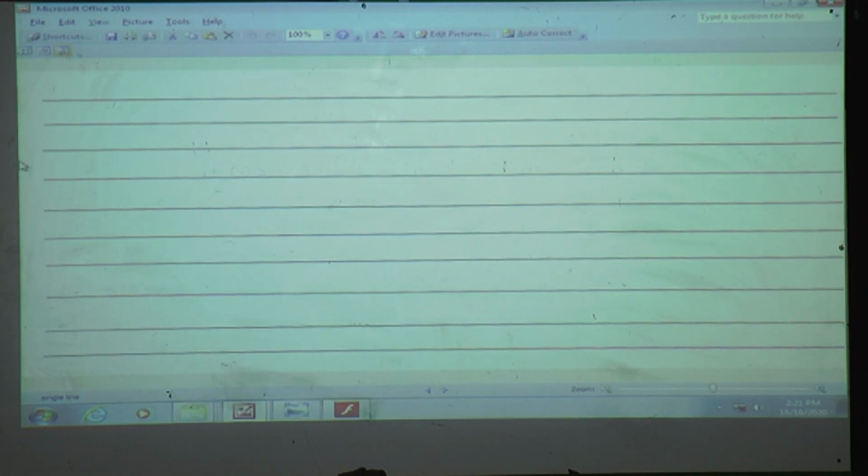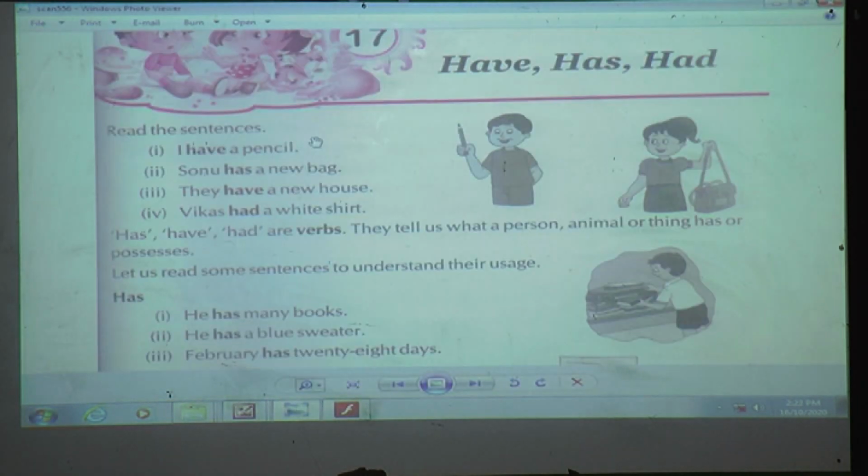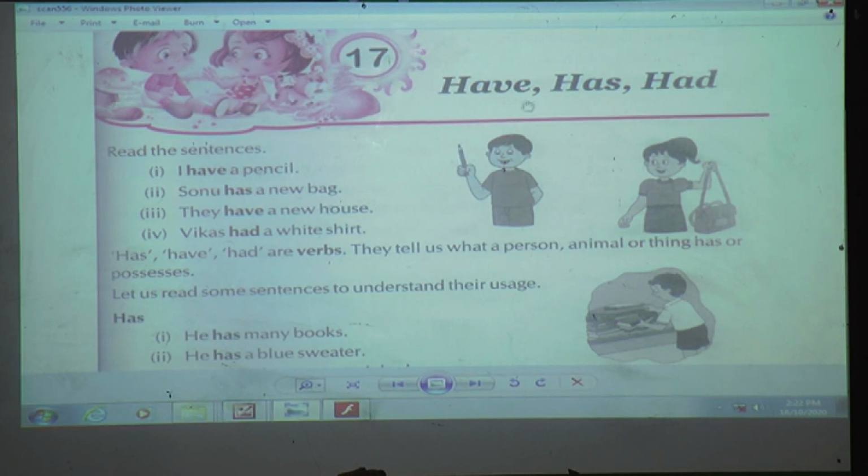So we will open lesson number 17, page number 51, have, has and had. In lesson number 16 we learned about am, is and are. I have already told you am is always used with the subject I, is is used with a singular noun or pronoun, and are is used with a plural noun and pronoun. So today we are going to learn the usage of have, has and had.